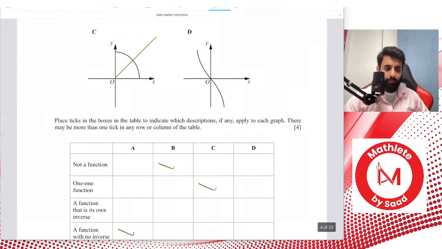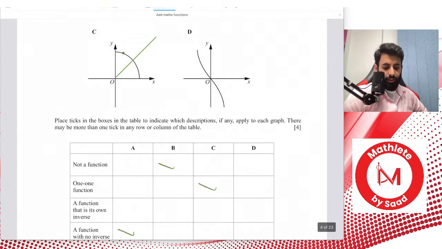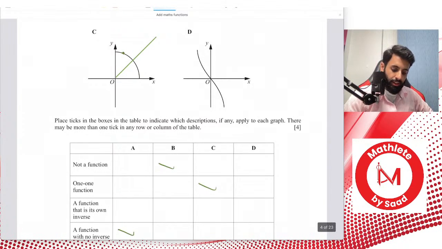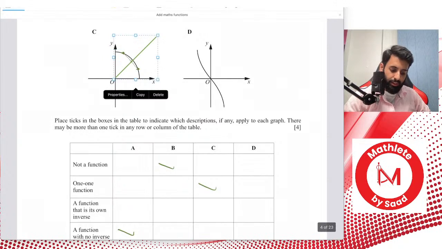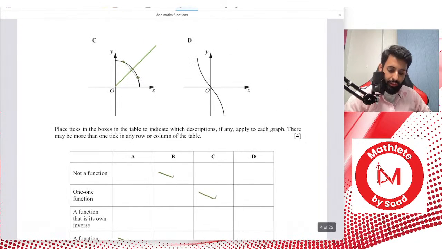how are a function and its inverse related? They're related in such a way that every point on the original function is a reflection of the inverse. Or in other words, every point on the inverse function is a reflection of the original function. If you look at this graph right here, you will notice that this half of the function, the half that I'm highlighting in green, is a reflection of this half.